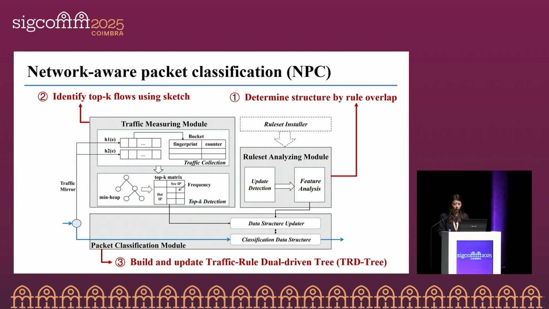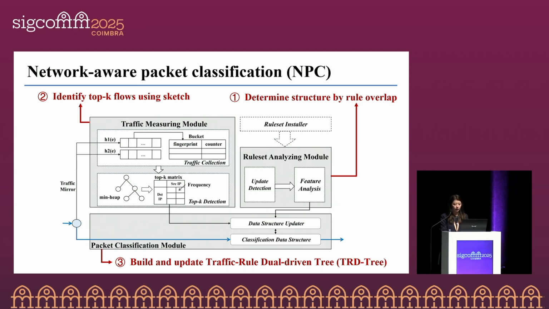In this work, we present NPC, a network-aware packet classification framework. NPC first brings traffic mirroring and packet classification modules together in a unified framework. It includes 3 modules. The rule set analyzing module examines the characteristics of the rule set and chooses the most suitable decision tree strategy to reduce memory overhead. The traffic mirroring module collects real-time traffic statistics and identifies the top K flows using a sketch. This information will be used to guide the construction of lookup structures in the packet classification module.